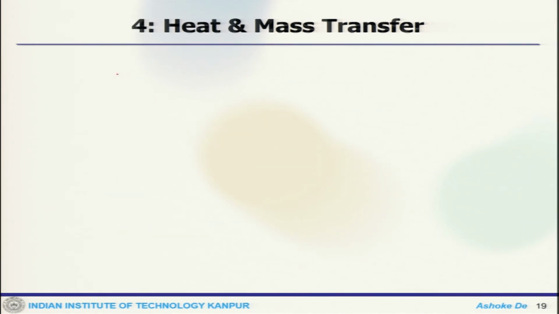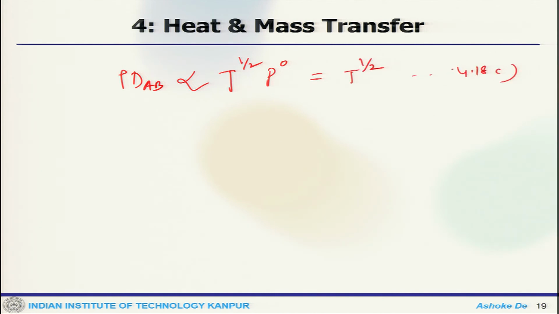So, the mass flux rho dAB is proportional to T to the power half, since P naught, which is essentially T to the power half, 4.83. So, in some practical or simple combustion calculations, the weak temperature dependence is essentially neglected, and rho d can be treated as constant.